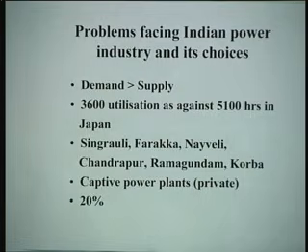3600 hours utilization as against 5100 hours in Japan. It is a very pathetic story. Of course, demand is always more than supply, barring a few hours and a few states like Uttarakhand where you have a surplus power. Now, IIT Roorkee has no power cut. When it was in UP, there was always a power cut. So, that is one advantage of Roorkee going into Uttarakhand, that there is no power cut in IIT Roorkee.